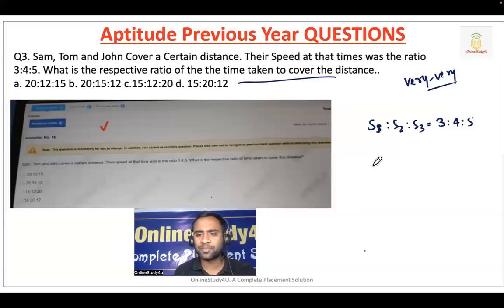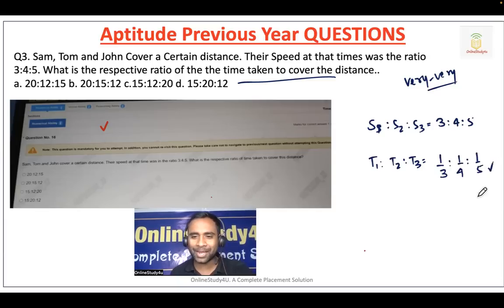And they are asking for the time ratio. So the time ratio will be opposite. If the distance is the same, then the time ratio will become opposite. If you solve it, you will be able to get the answer. Okay, now see, the only thing is your basics. I will solve it.